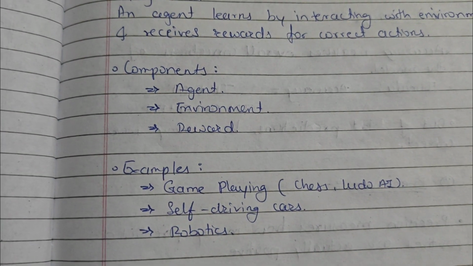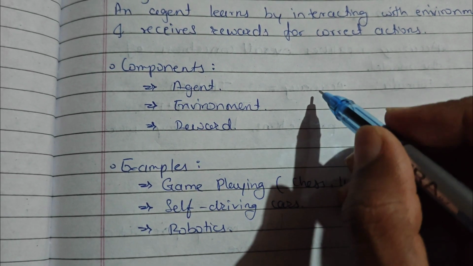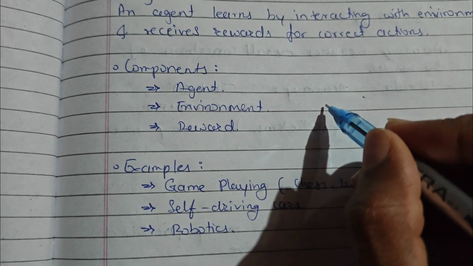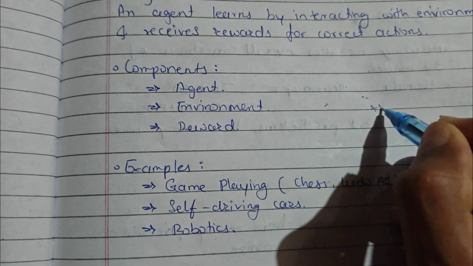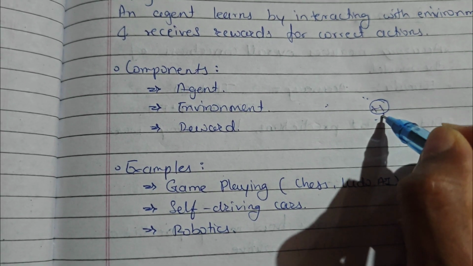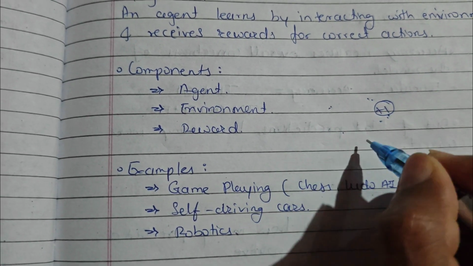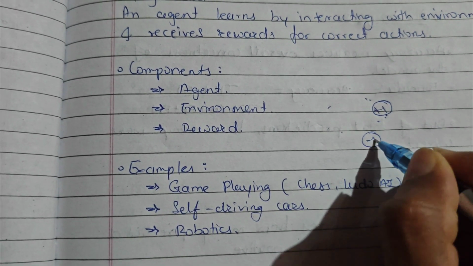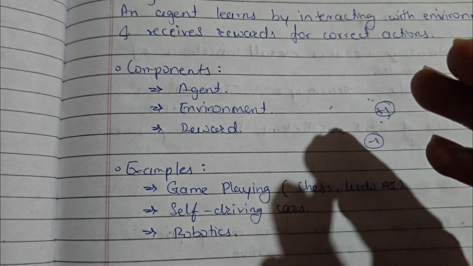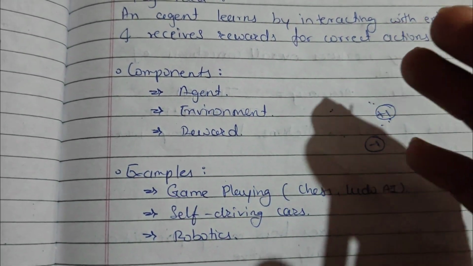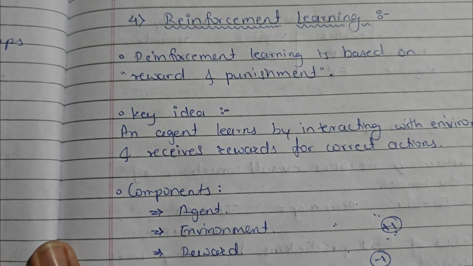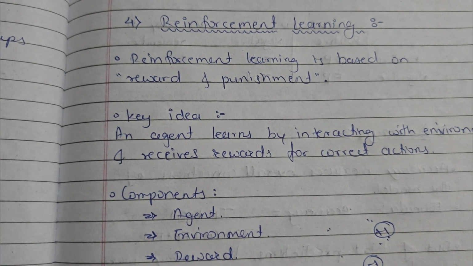Means suppose we are teaching a robot to walk. If it walks properly, we will give plus one mark, that is reward, and if it fails, we will give it punishment, that is minus one mark. So from this it will learn and improve its accuracy. So this is reinforcement learning.